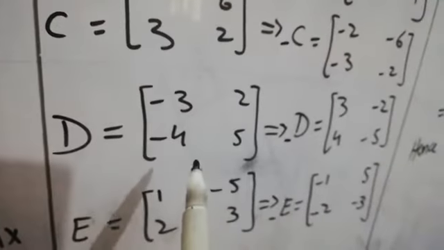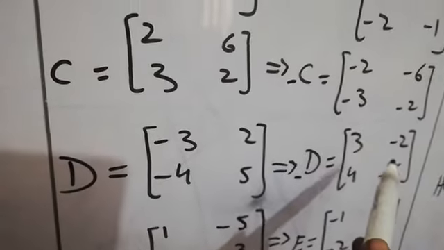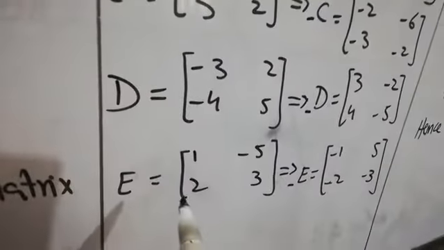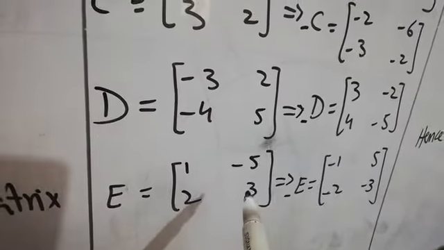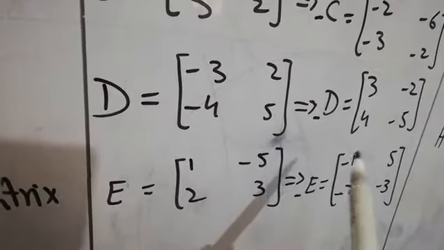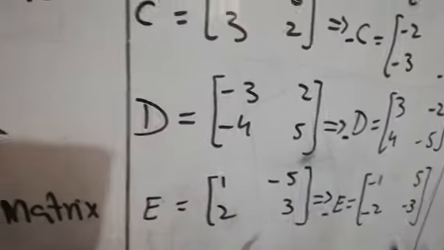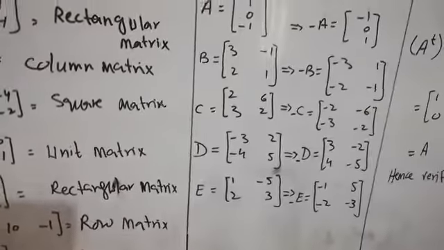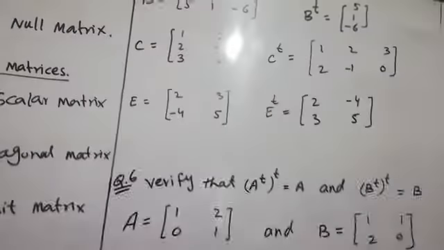D is minus 3, minus 4. These will become plus 3, plus 4. 2 and 5 are positive here, then in the negative matrix they are negative. E is 1, minus 5, 2, 3, so its negative is minus 1, plus 5, minus 2 and minus 3. Now we are going to move to the next step.